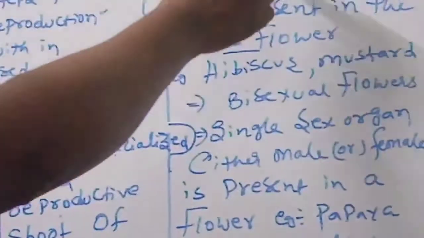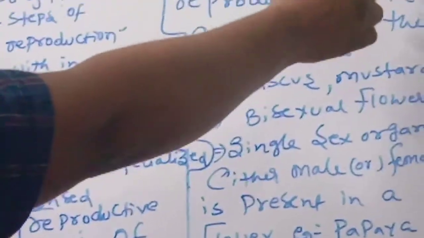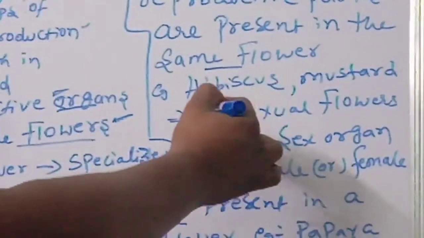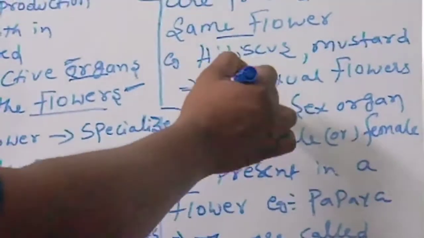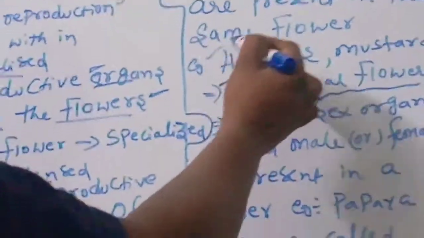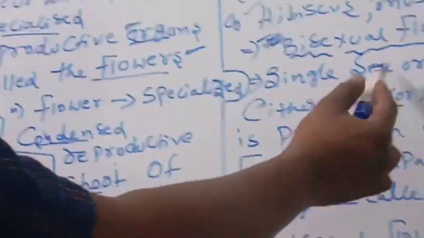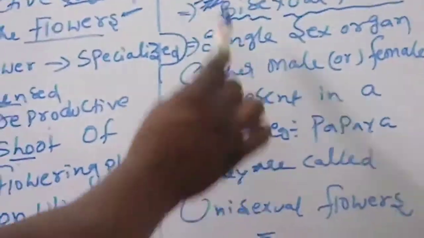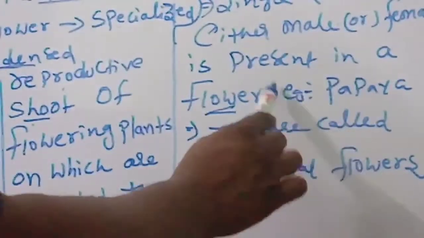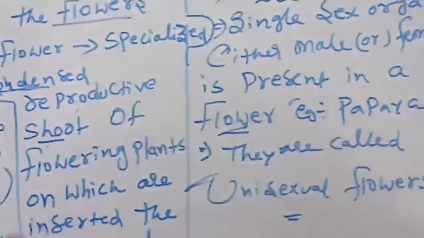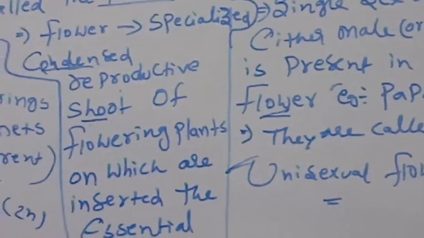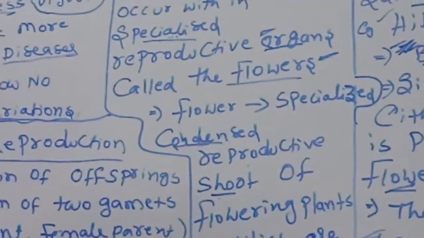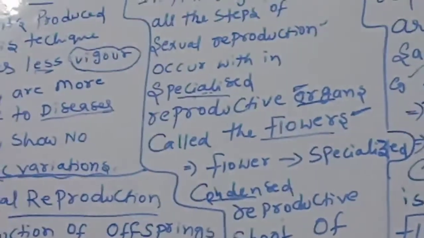When both the male sex organ and the female sex organ are present in the same flower, it is called a bisexual flower. Examples are hibiscus and mustard. When only one sex organ, either male or female, is present in a flower, it is called a unisexual flower. Example: papaya. So there are different types of bisexual and unisexual flowers.